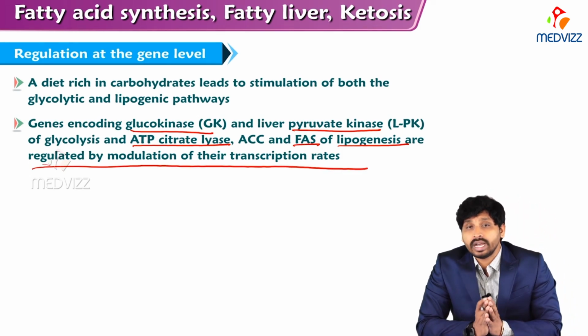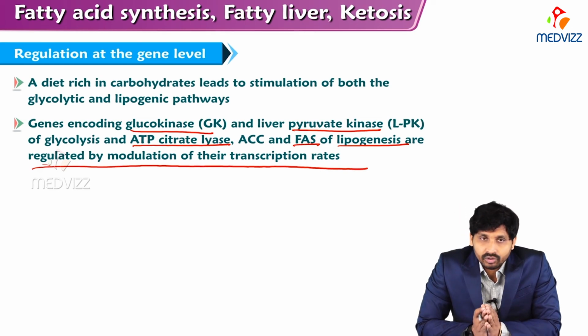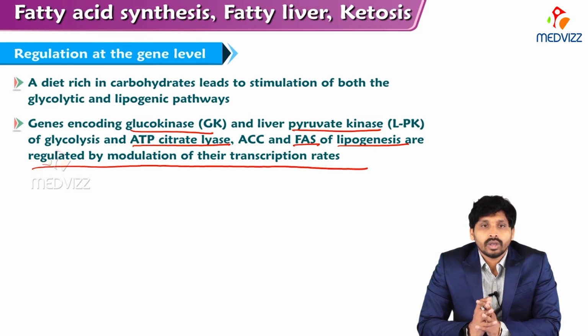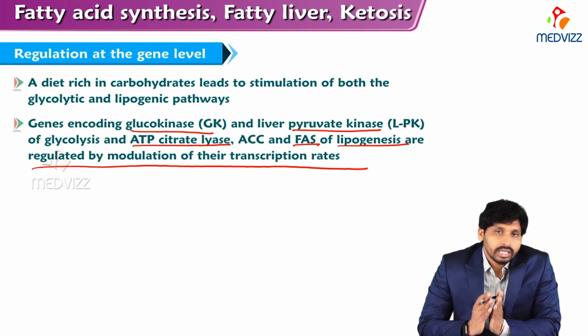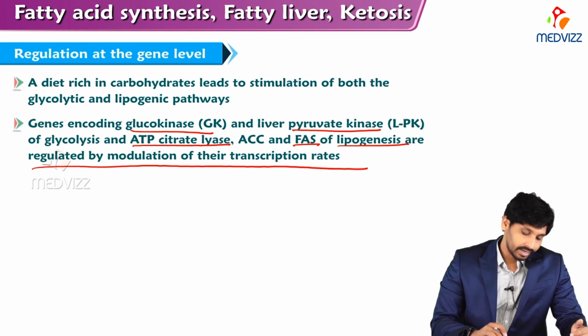We have already learned glucokinase comes into action when there is a high concentration of glucose, and both glucokinase and pyruvate kinase are exclusively present in the liver. The enzymes involved, ATP citrate lyase, acyl carrier protein and fatty acid synthase, are also encoded by genes related to glucokinase and liver pyruvate kinase.